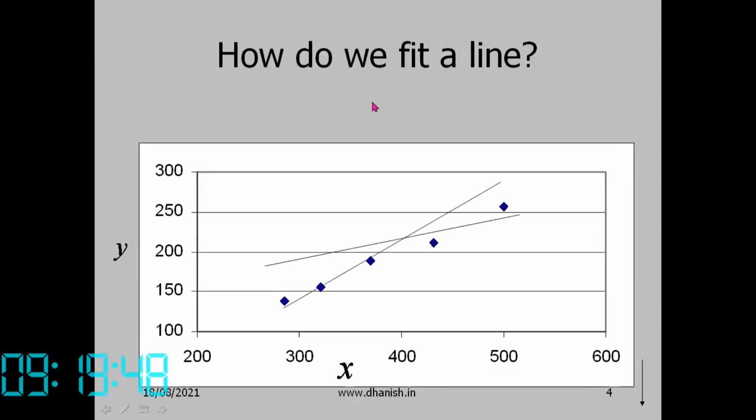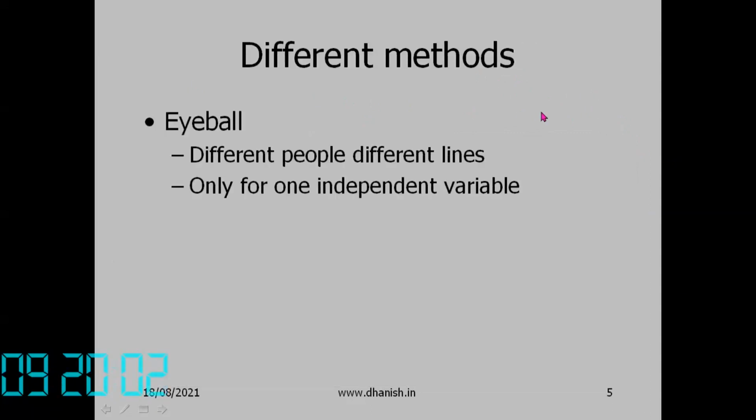So the simplest equation which can be used is a straight line. How can we fit a straight line? You can think of various methods. Maybe the simplest is eyeball. You look and fit a best fitting line. The difficulty is different people may get different answers. For one independent variable, eyeball fitting is okay, but when there are many variables, 2-dimensional, 3-dimensional and all, eyeball fitting is impractical. We can't really view all the variables at a time.